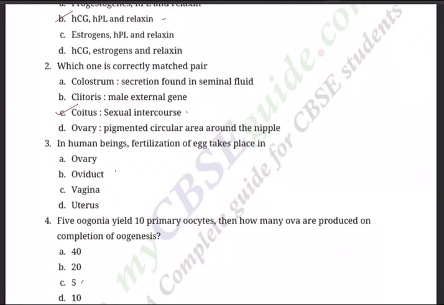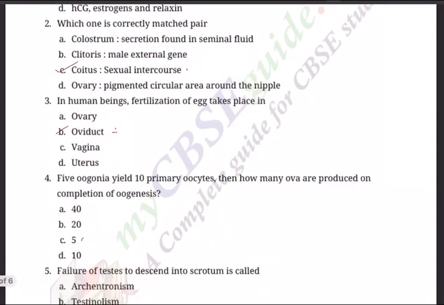Question 3. In human beings, fertilization of egg takes place in. Ovary? No. Oviduct? Yes. Vagina? No. And uterus. So here, fertilization takes place in the oviduct, at the ampullary-isthmic junction, right? Oviduct.